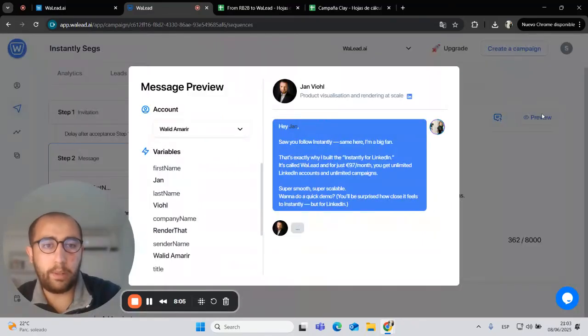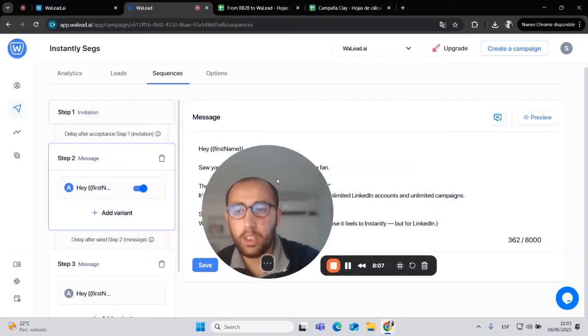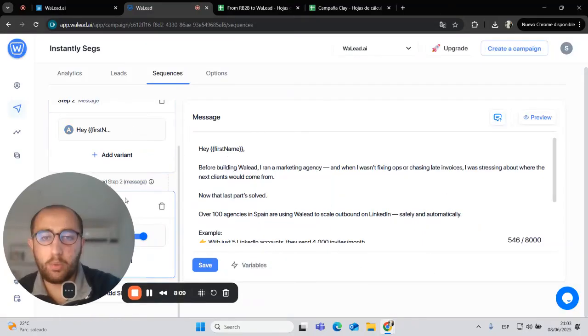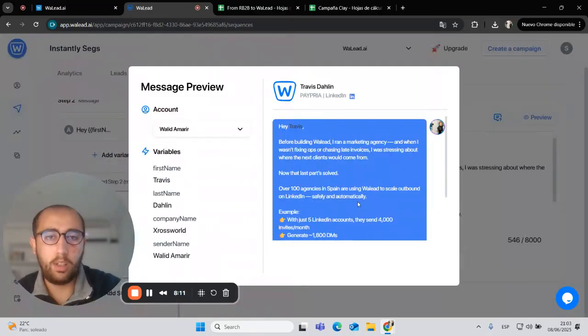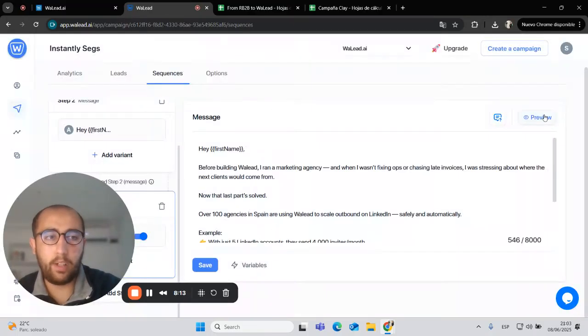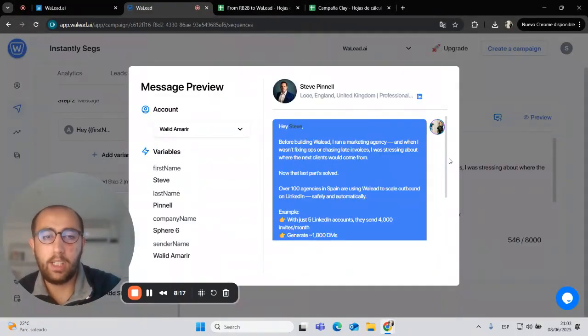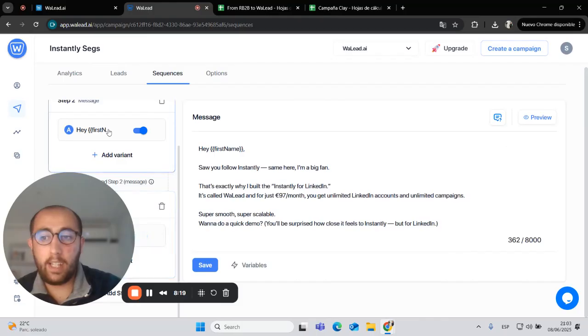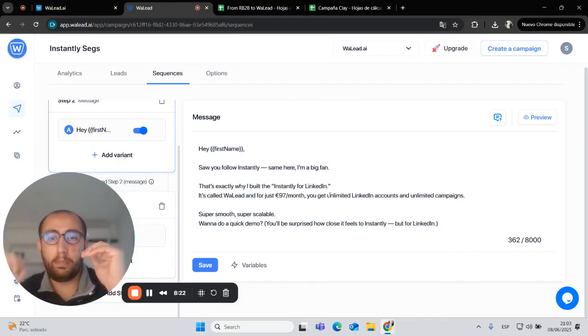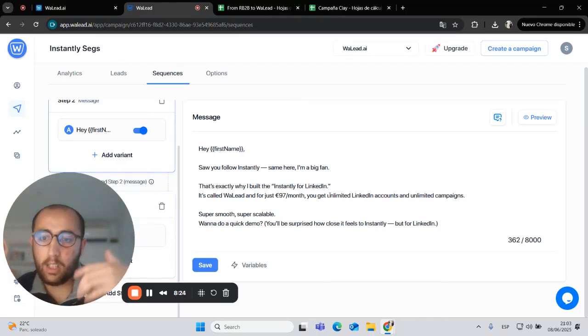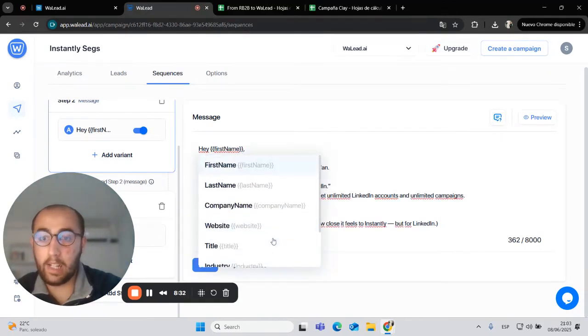So if we go to preview, we have the first message. If we go to the second message, we can preview it also. And here we go, here we have a second message. You can preview it as many times as you want, right? Perfect. So the thing here is that imagine you upload the CSV or the Google Sheets, and there is a problem. For example, a variable is missing. It could be first name, it could be company name, it could be anything, right?